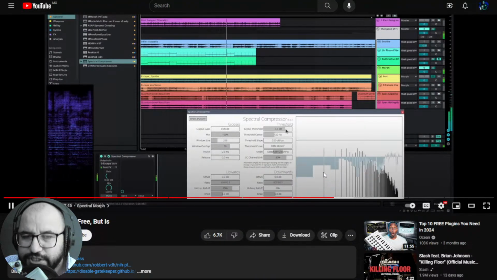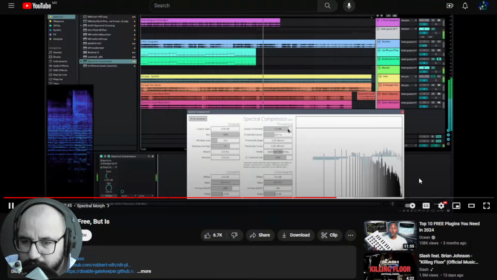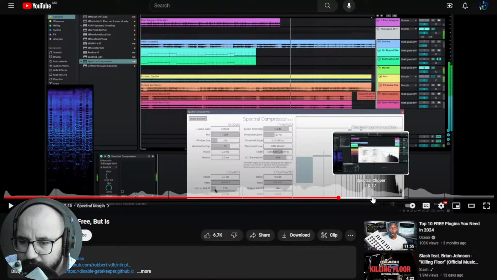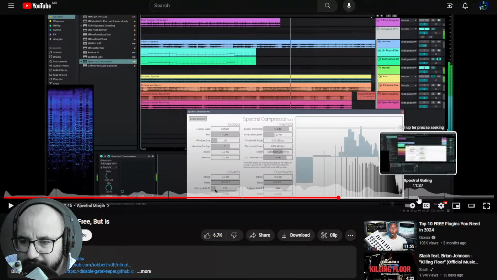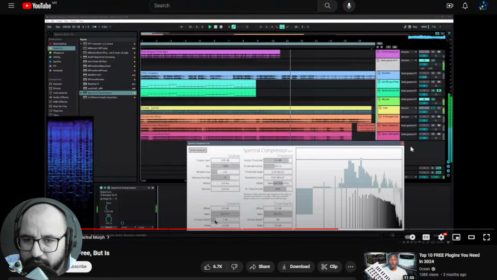Adjust the window size, turn the threshold up. Wow, pretty. Also a spectral clipper, spectral gating. Wow, so you can do a lot of things with this spectral compressor, right? This plugin, it's super cool to be able to master these features.